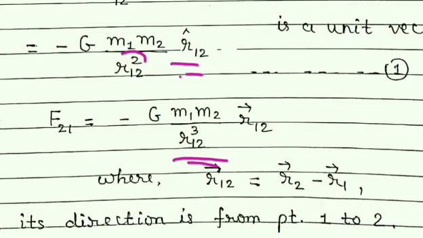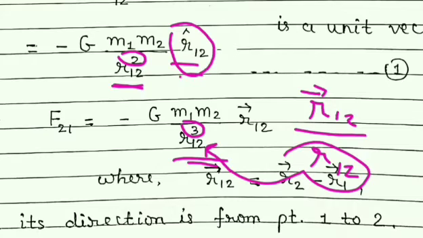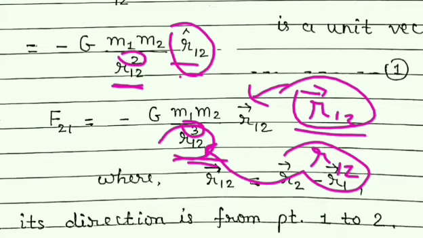You can see here it was a square, and now it is a cube. Why? It is because in place of this unit vector, we have placed vector r12 upon its magnitude. So already here there was r12 square, and one r12 is multiplied, so it is r12 cube, and what remained? Vector r12, that is here.